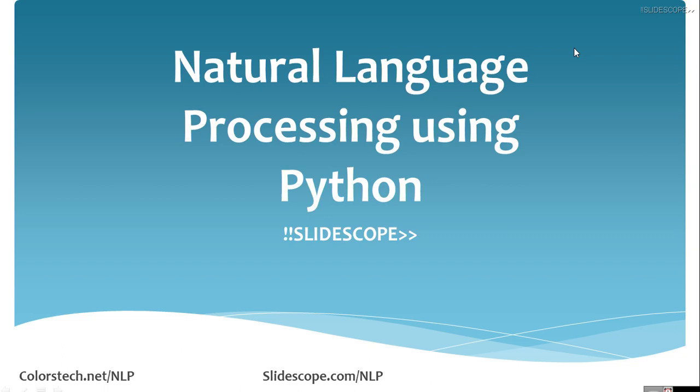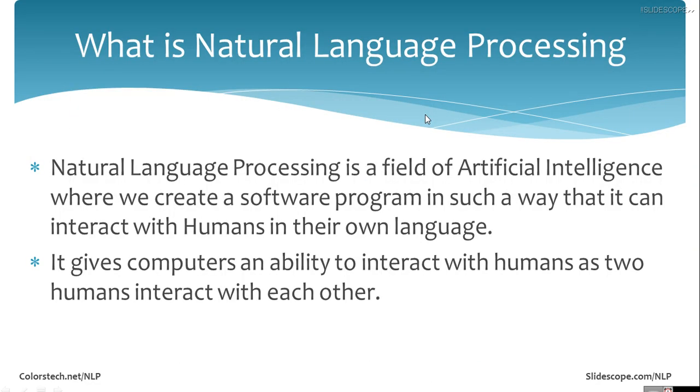Now before that, what is natural language processing? Natural language processing is a field of artificial intelligence where we can create a software program in such a way that it can interact with humans in their own language. In simple words, it gives computers an ability to interact with humans as two humans interact with each other. So let's see some examples of that.